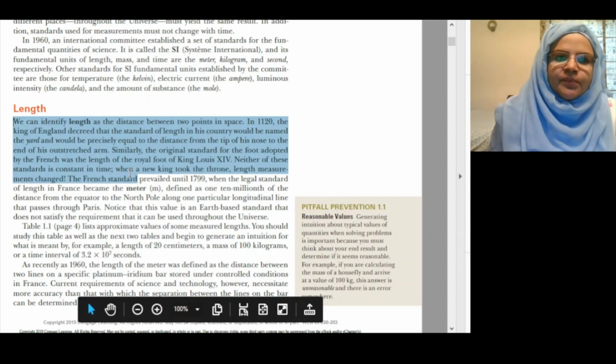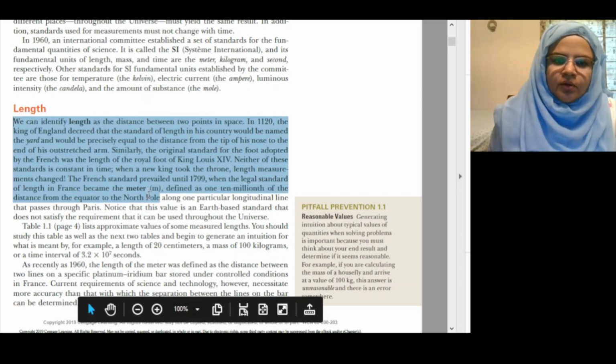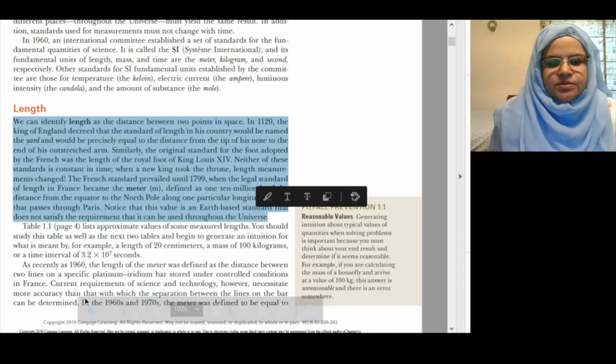The French standards prevailed until 1799, when the legal standard of length in France became the meter, defined as one ten-millionth of the distance from the equator to the North Pole along one particular longitudinal line that passes through Paris. Notice that this value is an Earth-based standard that does not satisfy the requirement that it can be used throughout the universe.